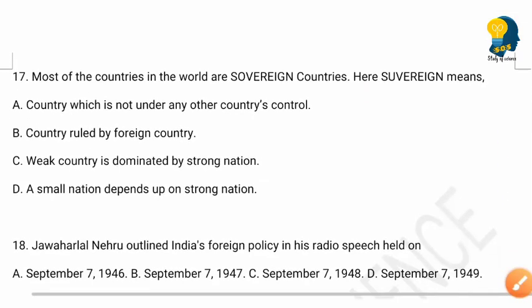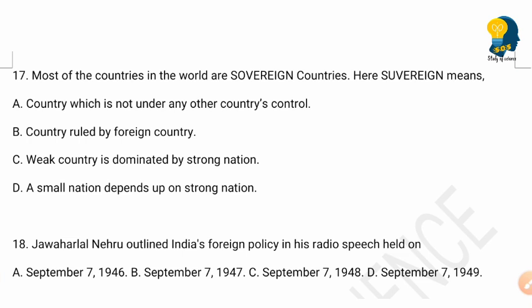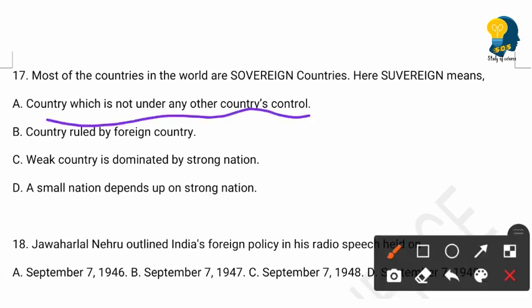Next, question number 17. Most of the countries in the world are sovereign countries. Here, sovereign means. Options are: A, country which is not under any other country's control. Option B, country ruled by foreign country. Option C, weak country is dominated by strong nation. Option D, a small nation depends upon strong nation. So the right answer here is option A, that is country which is not under other country's control. Sovereign means this is a meaning.